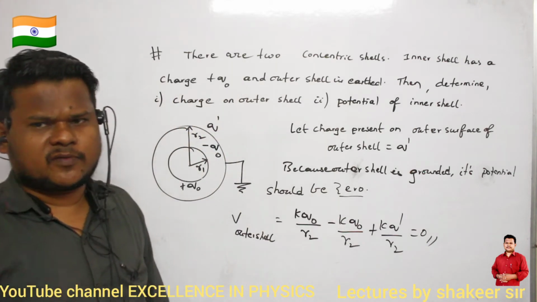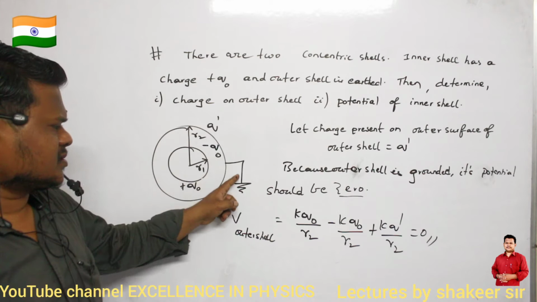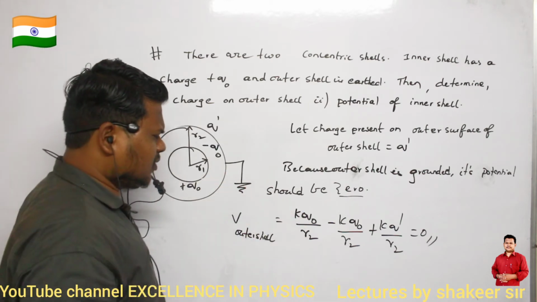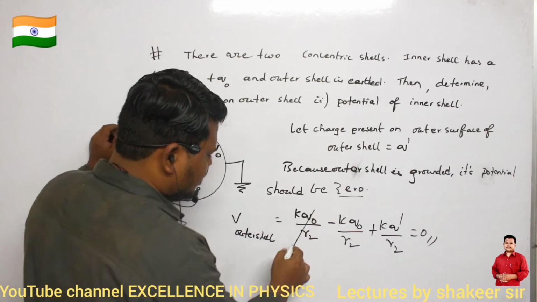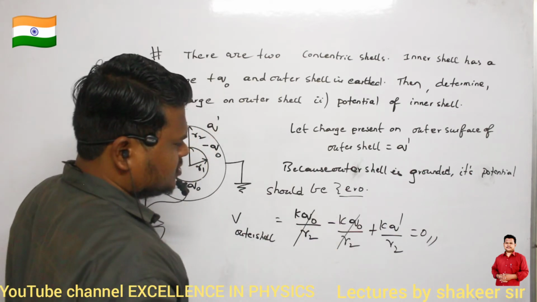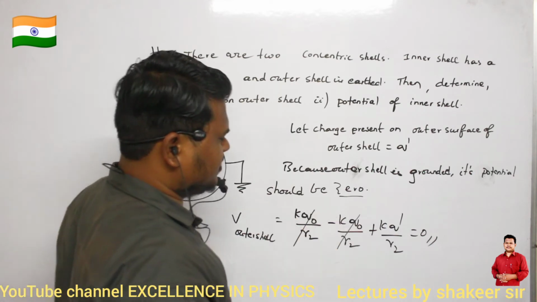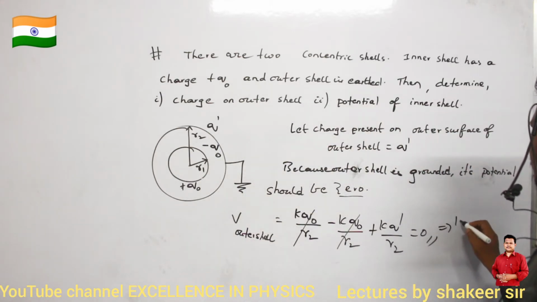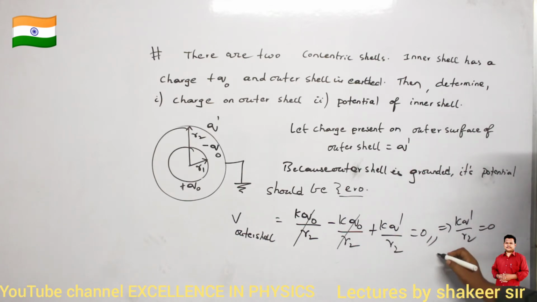Why should the total be equal to 0? Because this outer surface is connected to ground here. Okay. Now calculate Q dash. So K Q naught by R2 minus K Q naught by R2, they will get cancelled. So what is the final answer I am getting? The final answer which I am getting is K Q dash divided by R2 is equal to 0. So therefore what is the Q dash value? Q dash value is also equal to 0. That is my answer. Have you understood?